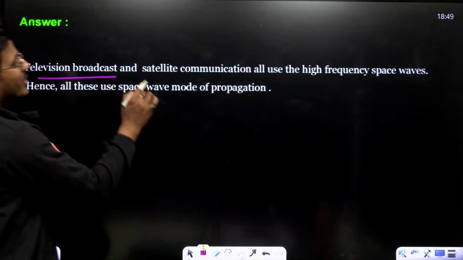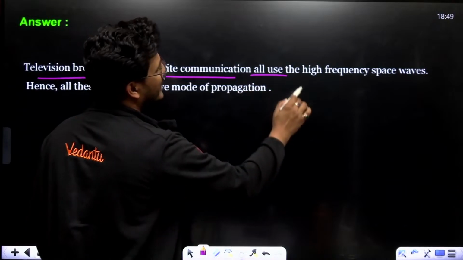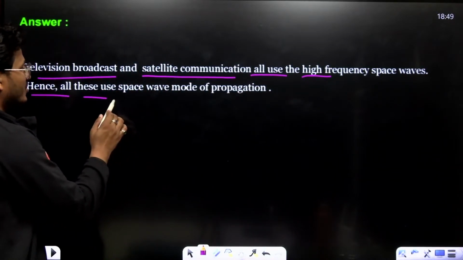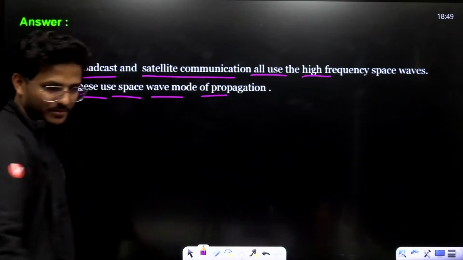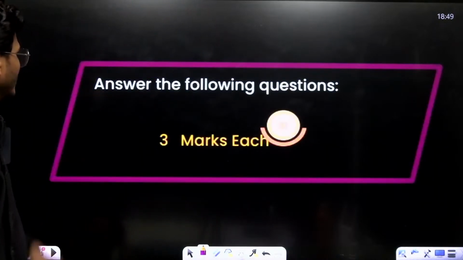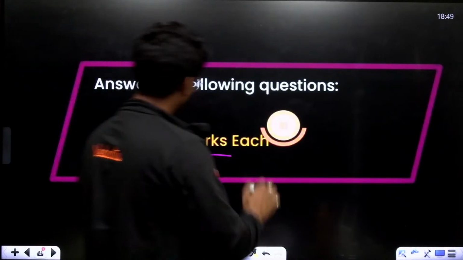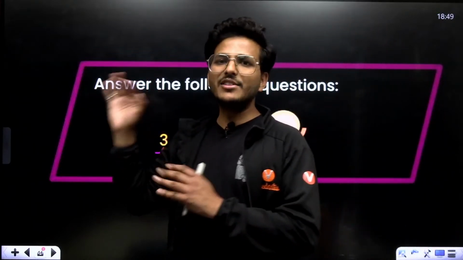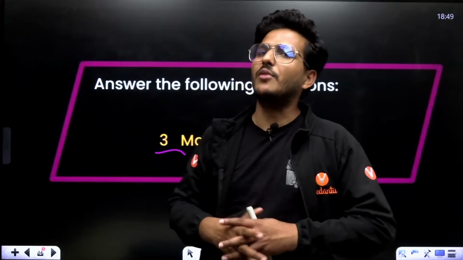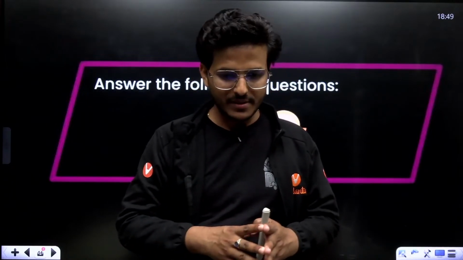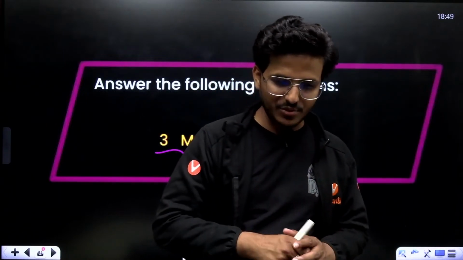See, television broadcast and satellite communication all use high frequency space waves, hence these use the space wave method of propagation, right? Now let's come to the 3-marker questions. Those were direct, specific questions, but in 3-marker questions you see derivation type questions and you have numericals also. So let's start the 3-marker questions.